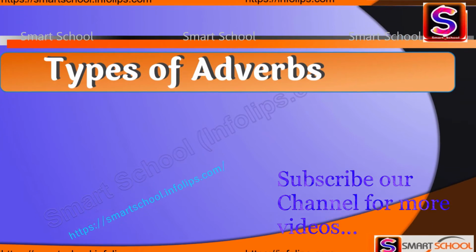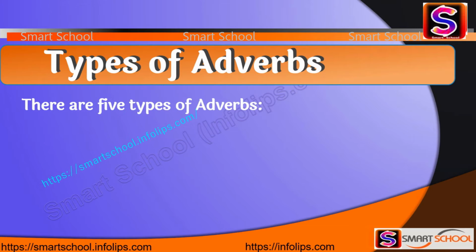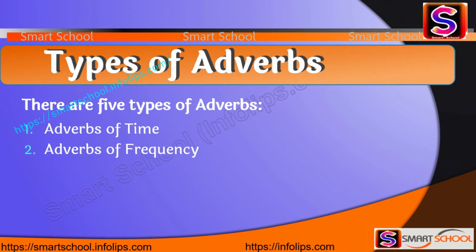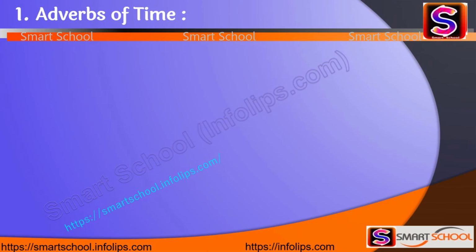Let's see some more about the types of adverbs. There are 5 types of adverbs. First, adverbs of time. Second, adverbs of frequency. Third, adverbs of place. Fourth, adverbs of degree. Fifth, adverbs of manner. So let's see all types in detail.